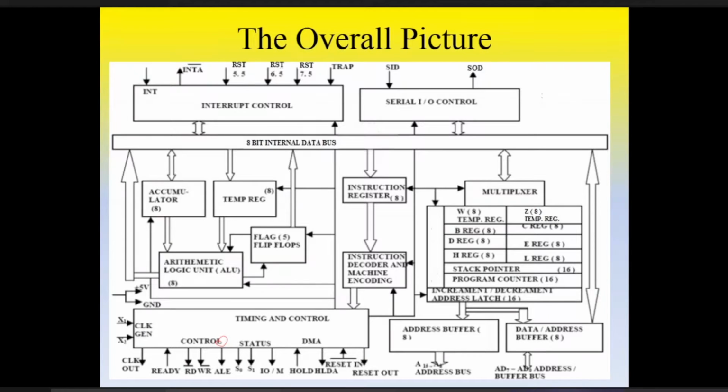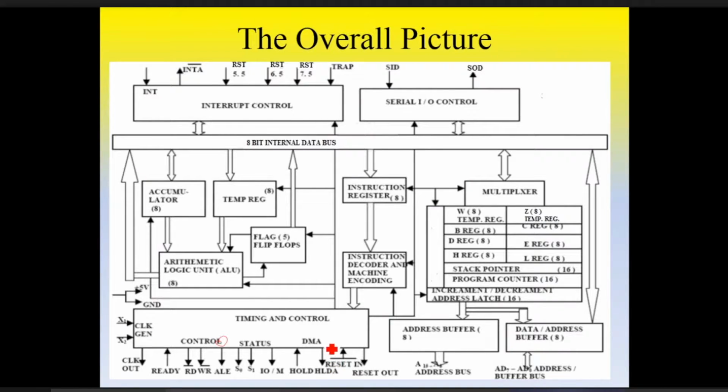So in case of this DMA controller, that is direct memory access, the control of all the internal buses, the 8085 will give to the external DMA controller. तो उसके response में इसने भेजा hold acknowledgement.